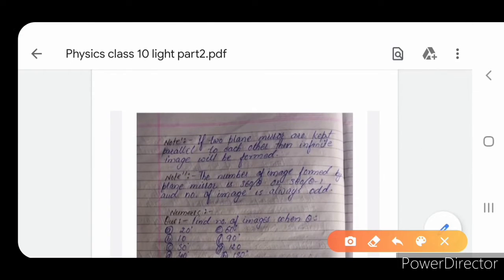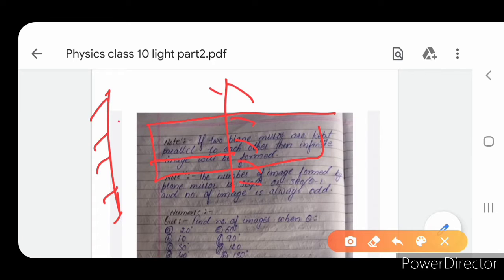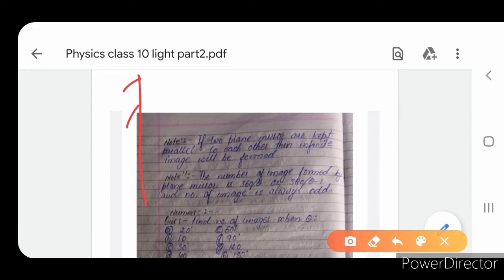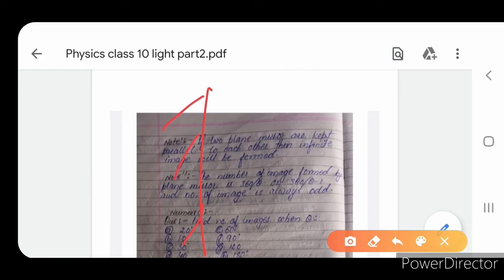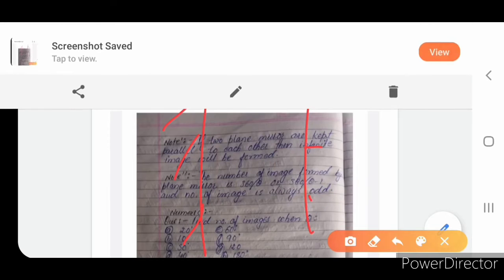Now, if two plane mirrors are kept parallel to each other, then infinite images will be formed. How? Look here, assume this is mirror 1 and this is mirror 2, and an object is placed between them. Its first image will be formed in this mirror, and one image will form in the other mirror. Again the image will be formed in this, then this image will be formed in that, and so on.